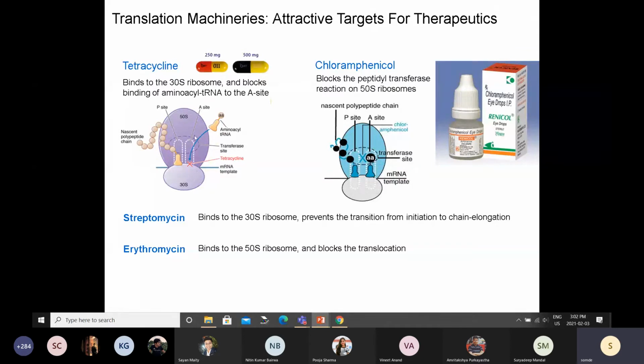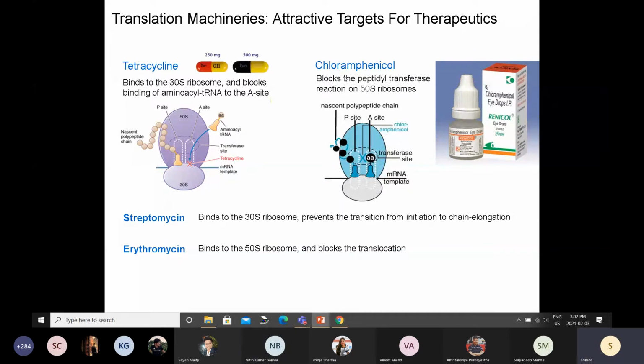Tetracycline binds to this A site. Remember that tRNA comes and binds here. The first one is bound here, the second one binds here. Now tetracycline will go and sit here, and it will stop this second tRNA from coming and binding, which means that the protein synthesis will be stopped, right? So you have basically thrown a wrench inside this big machine.